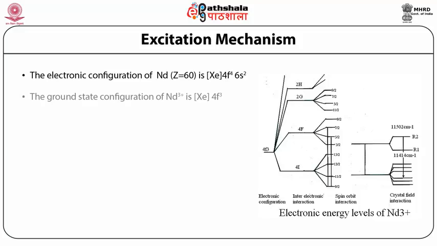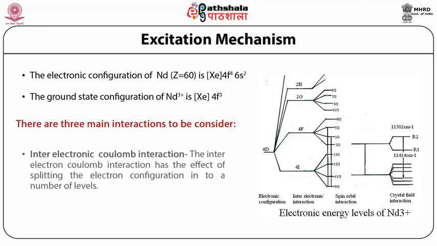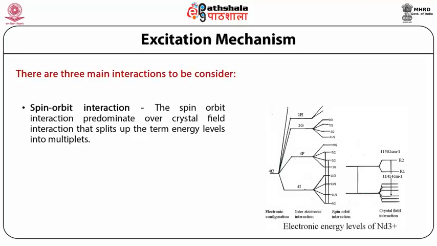4f⁴6s² and the ground state configuration of Nd³⁺ is 4f³. There are three main interactions to be considered. Inter-electronic Coulomb interaction: the inter-electron Coulomb interaction has the effect of splitting the electron configuration into a number of levels. Spin-orbit interaction: the spin-orbit interaction predominates over the crystal field interaction and splits up the term energy levels into multiple levels.